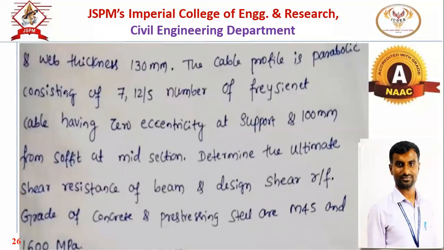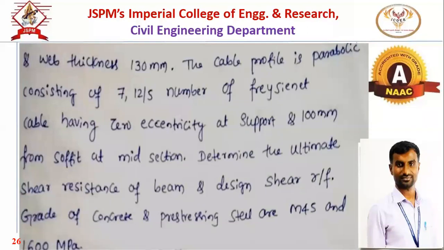Cable profile consists of 7 numbers of 12 by 5 prestressing cables, having 0 eccentricity at the ends. E is 0 at the ends and 100 mm from the soffit at midsection, which means 100 mm eccentricity is provided at midspan. Determine the ultimate shear resistance of the beam and design the shear reinforcement. Grade of concrete is M45, and the steel is 1600 MPa. So this is the numerical, and we have to design the shear reinforcement.